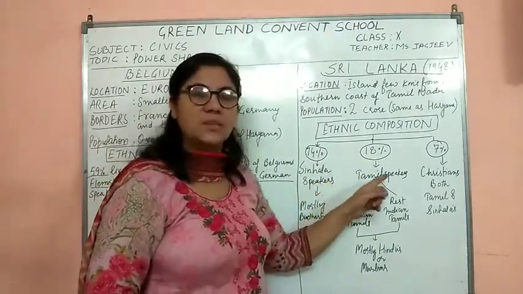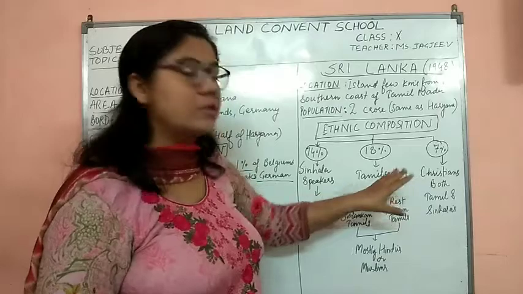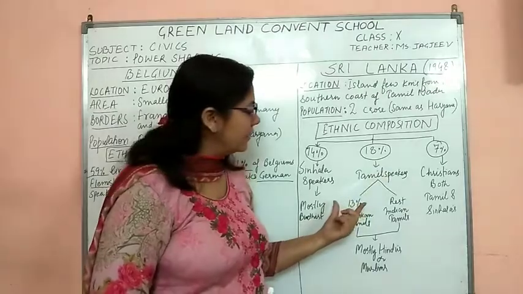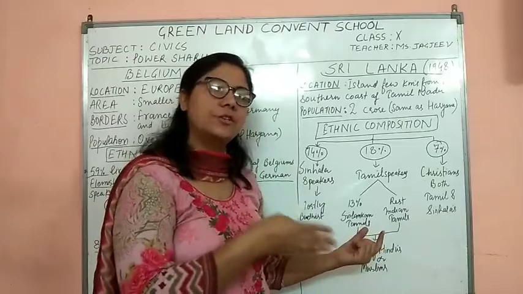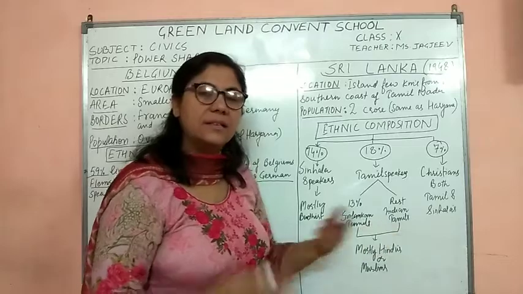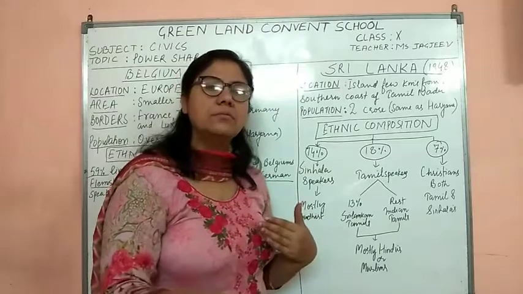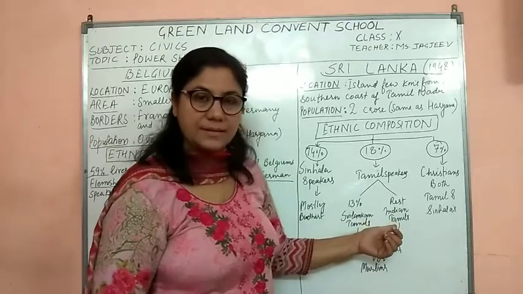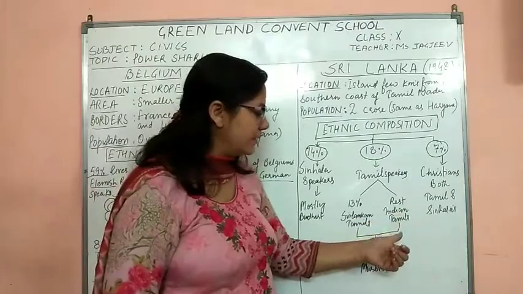18% are Tamil speakers. They speak the Tamil language. Now, Tamil speakers are also divided into two different groups. Out of the 18% Tamils, 13% are Sri Lankan Tamils. Sri Lankan Tamils means those whose forefathers originated from Sri Lanka. And the rest 5% are Indian Tamils. Indian Tamils means those Tamils whose forefathers were from India and who migrated to Sri Lanka.